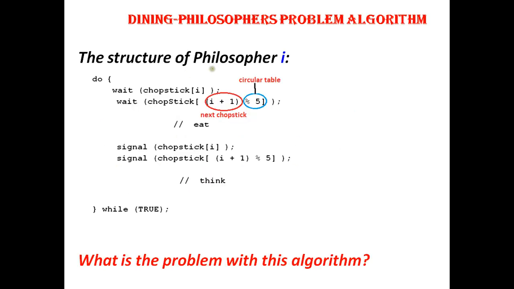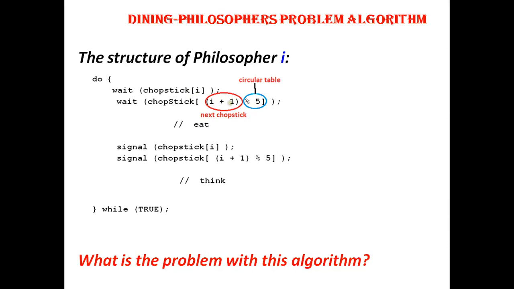Your structure, the structure of philosopher, how does it look like? For structure of philosopher I: wait of chopstick of I, then wait of chopstick of (I plus 1). That is the next chopstick. Here I tell that I is nothing but the first chopstick.